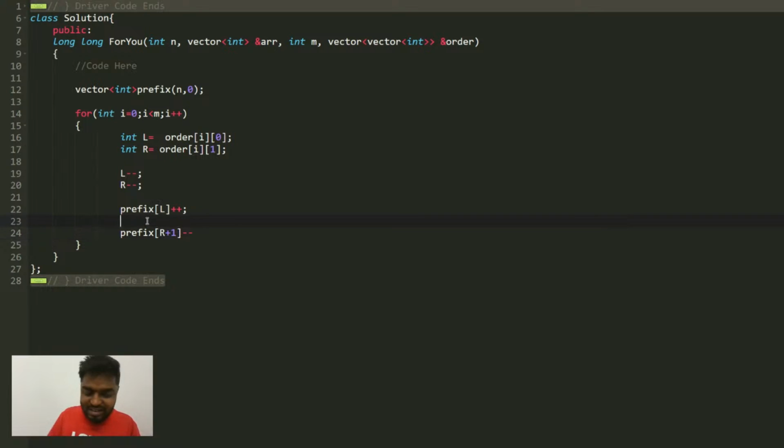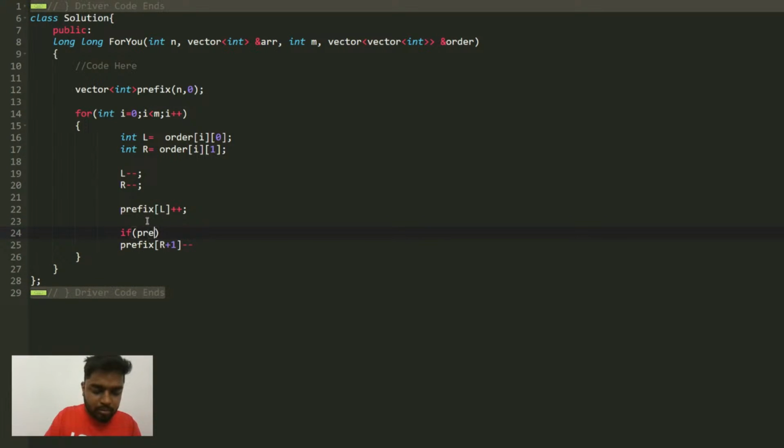But can you always access R plus 1? No. If R plus 1 is less than n, then only you will be allowed to access it. Otherwise, don't access it. So is this much part clear? Or did I make some mistake?